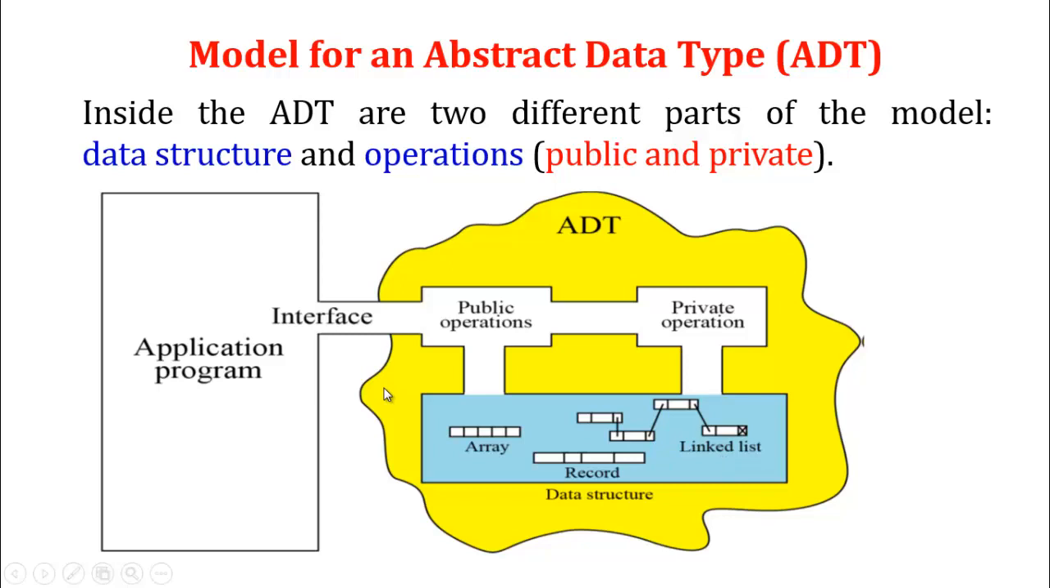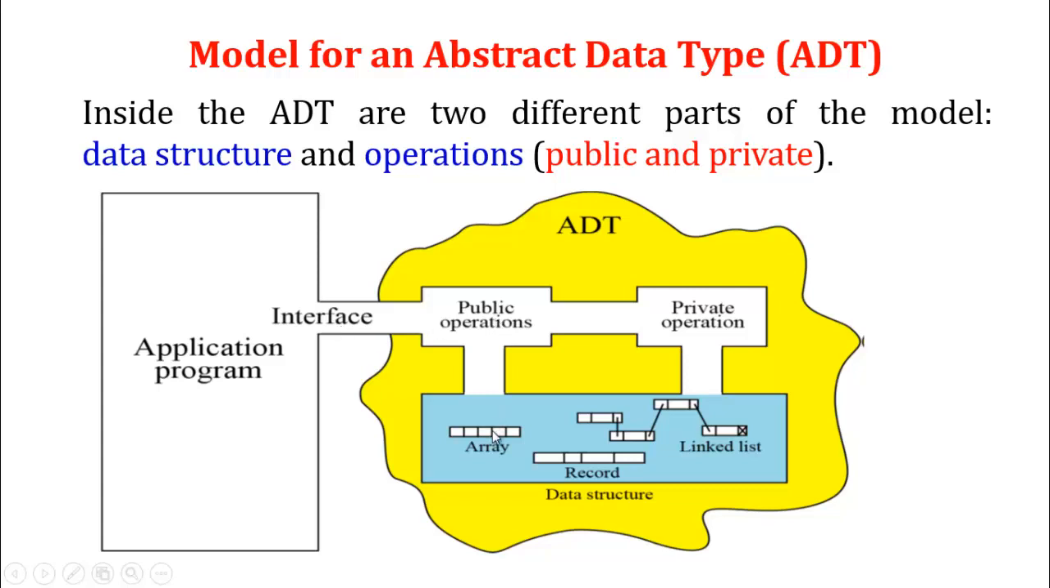Inside the ADT, there are two different parts of the model. One is called a data structure, another is called operations. Okay, this we call a data structure, and the other is operations. This operation includes public operations as well as private operations. They have an application program. This application program can act as an interface between the ADT and the data structures.